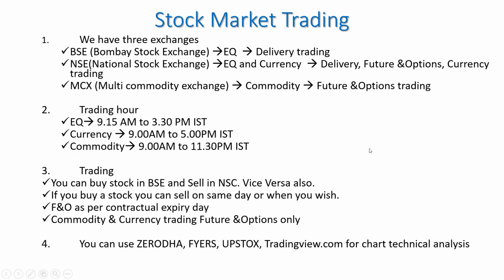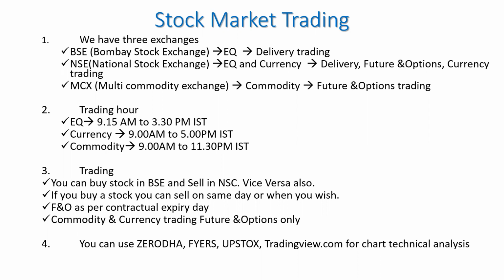So mainly in India we have the Bombay Stock Exchange, the National Stock Exchange, and the Multi Commodity Exchange. In the Bombay Stock Exchange, generally everything is done based on delivery trading. And in the NSE, we have delivery trading as well as F&O options available. In NSE, equities and currency trading are also available. In MCX, only commodity trading is done, like gold, silver, natural gas, copper, and zinc are the main things.